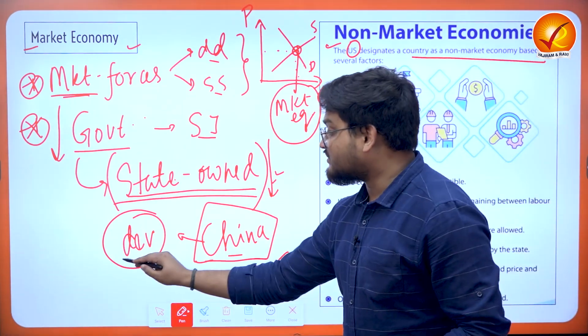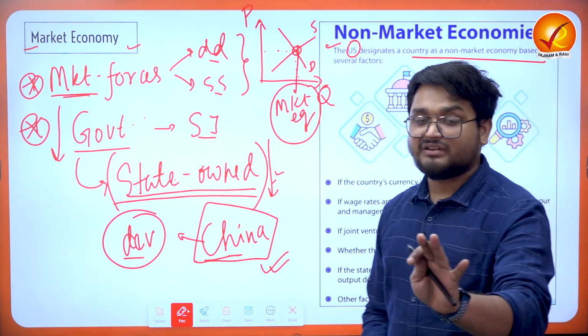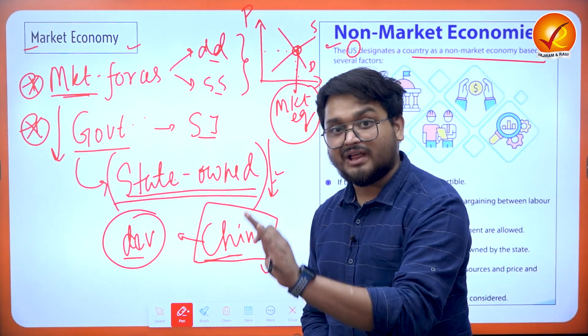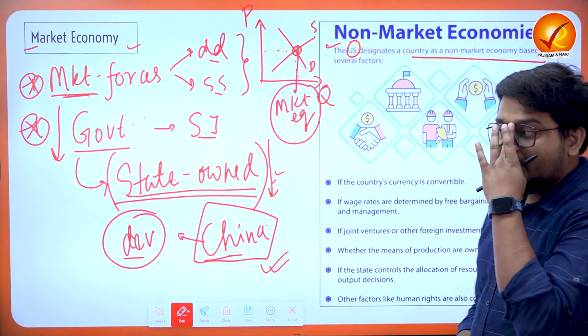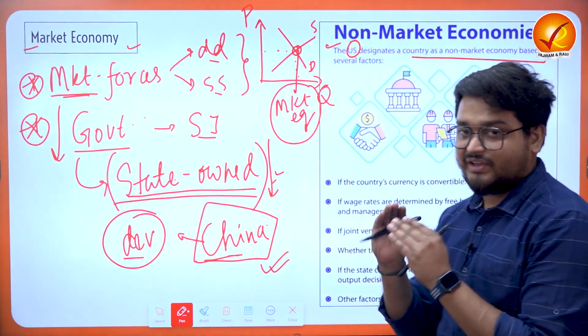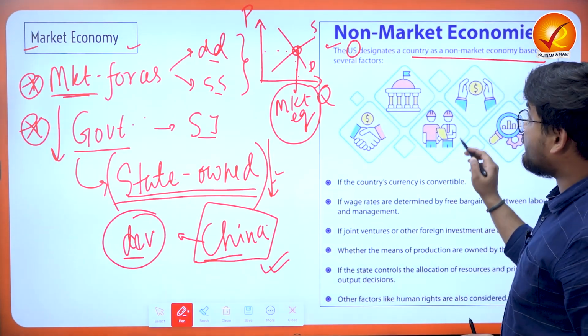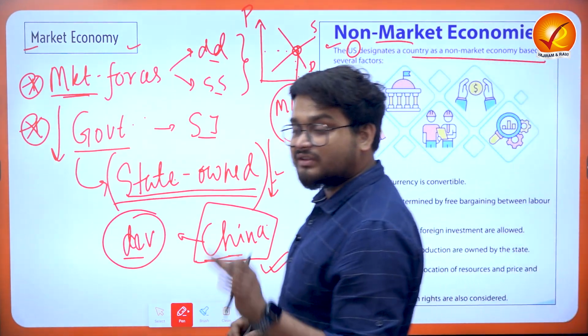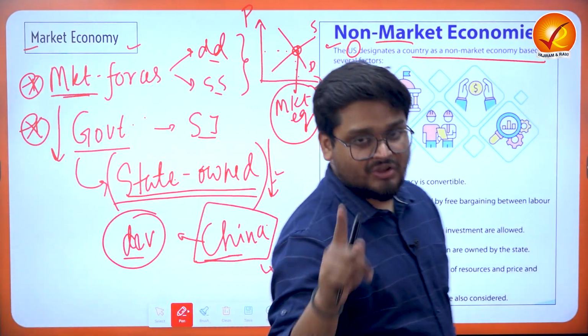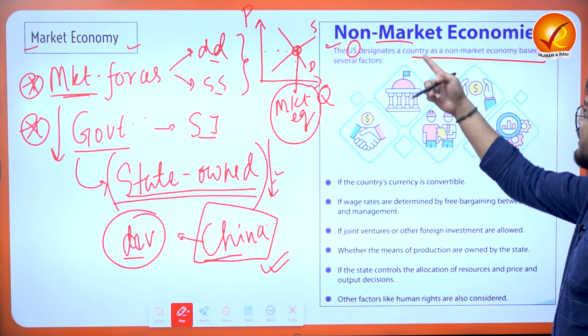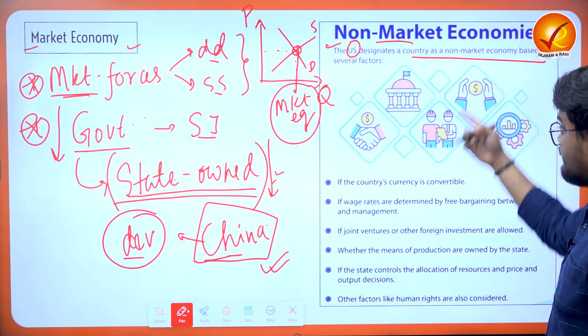And particularly this hurts some developed nations, particularly their political and trade agendas, such as China and the US, right? That is why the US has some classifications on the various factors on which they tell that some countries are non-market countries and some are market countries. So for non-market countries, the US has various factors.